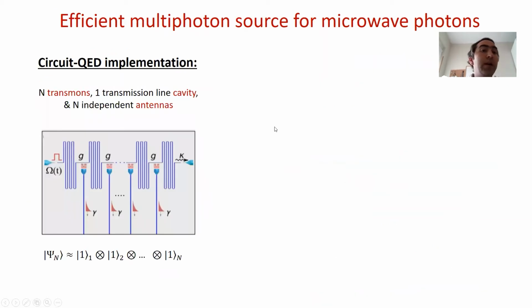So having this in mind, we thought of a circuit implementation of a multi-photon source for microwave photons. The implementation can look naive at first glance, but actually it is very efficient in the end, and I will explain the following. We require n transmons, and each transmon will represent a single photon source. All these emitters are coupled to a common transmission line cavity with the same coupling, and in addition, we require one independent channel per emitter to collect the photons after emission.